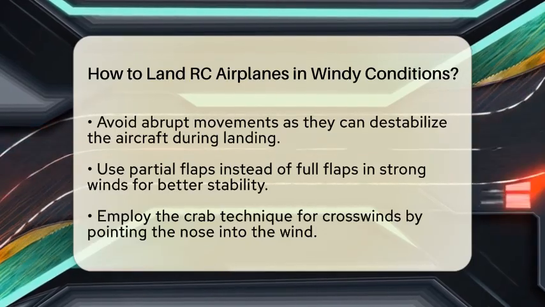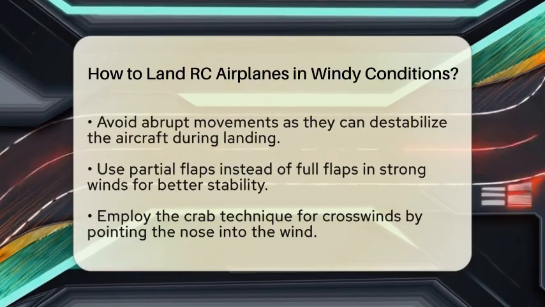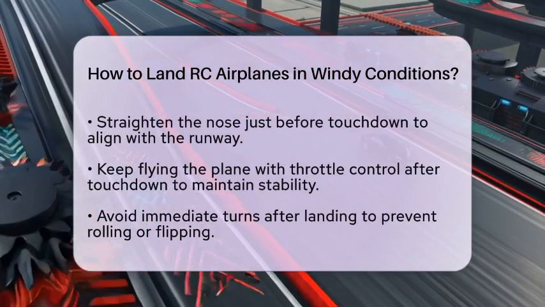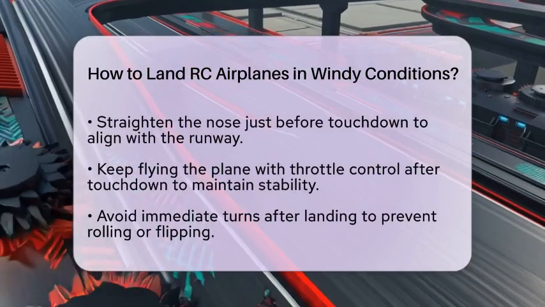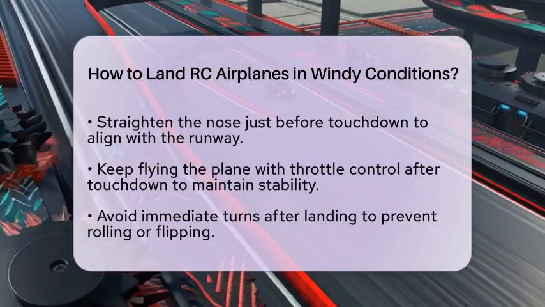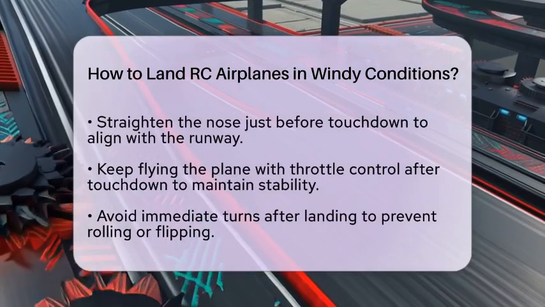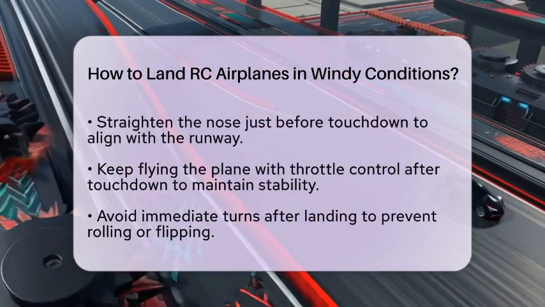Now, if you are dealing with a crosswind, you will want to use the crab technique. This means approaching with the nose slightly pointed into the wind to counteract any drift. Just before you touch down, straighten the nose to align with the runway. This prevents side loading on your landing gear.